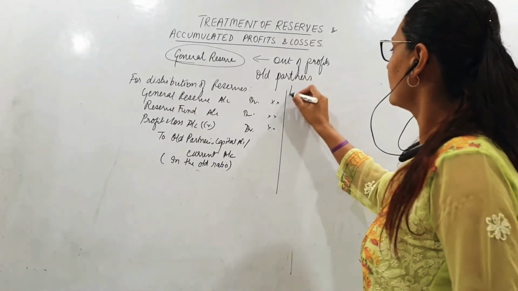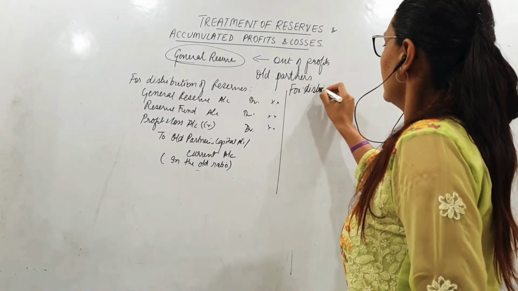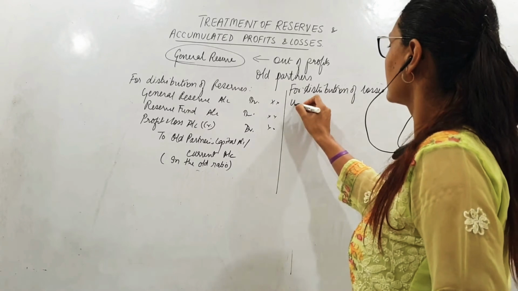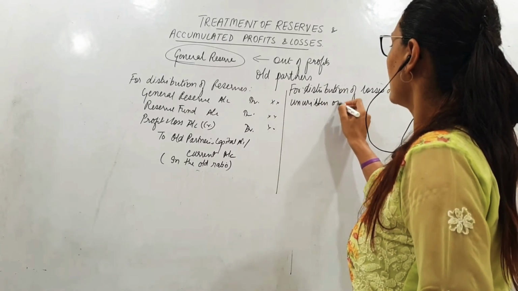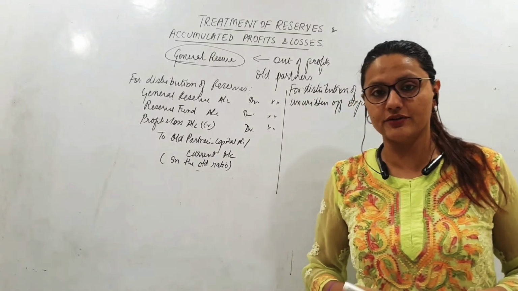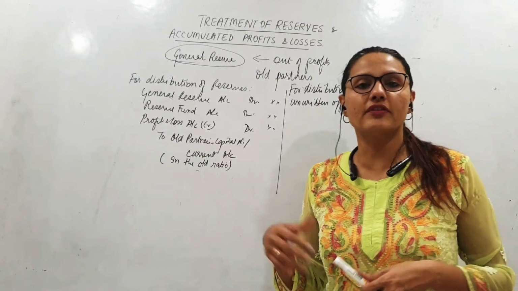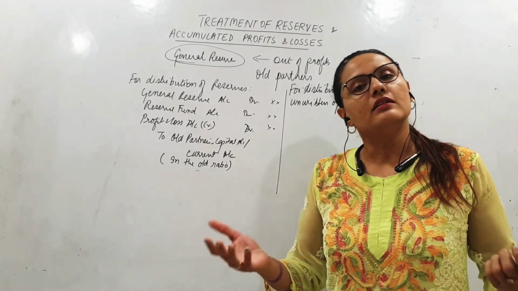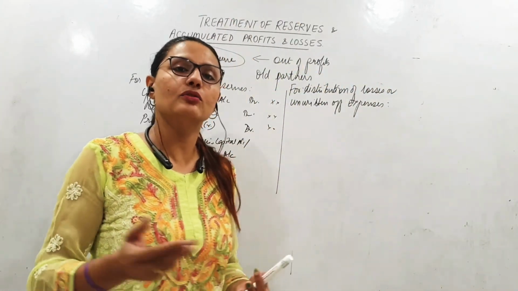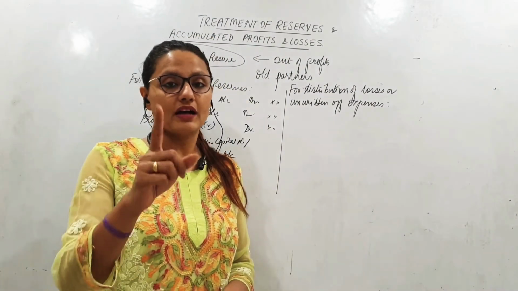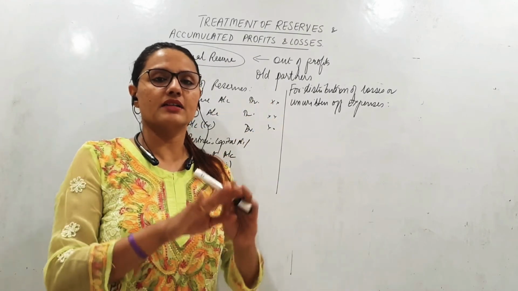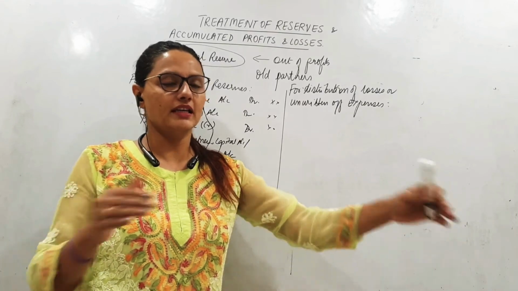So here we have the entry for distribution of losses or unwritten off expenses. You all know that we have deferred revenue expenditure, advertisement suspense account, and profit and loss account debit balance, not yet written off. Write it off. All these have a debit balance. To write them off, you will credit them. And whose account should be debited? The partners. The old partners should take their share of the losses home, so that when the new partner comes, the account is completely clear. We are not at any profit or loss, it is an equal playing ground.